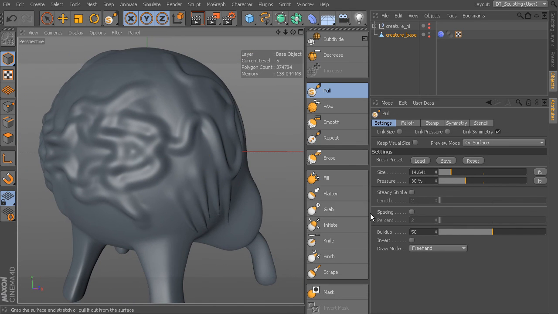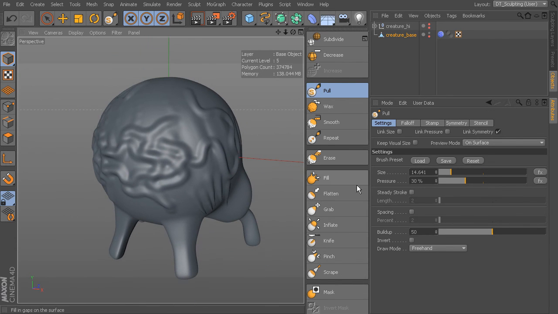All right, we'll talk more about steady stroke in a future lesson, but I just wanted to go over some of the basic settings of our brushes, some of the basic attributes that we can change. And a lot of these are going to be fairly common, the size, the pressure, spacing, things like that. Some of them are going to be slightly different, and we'll talk about those as we get to them.